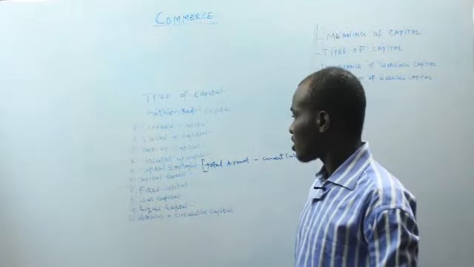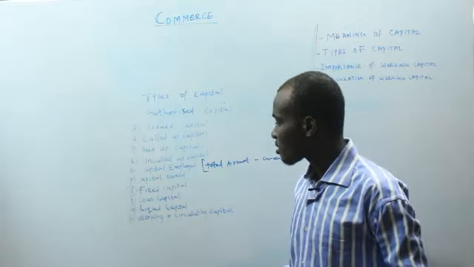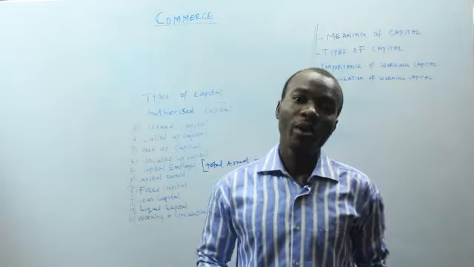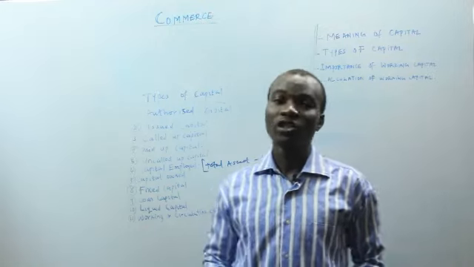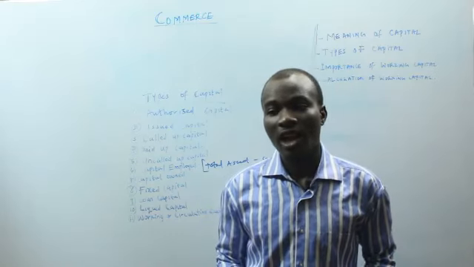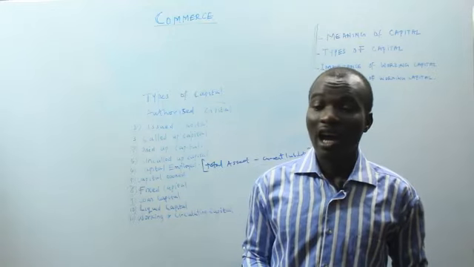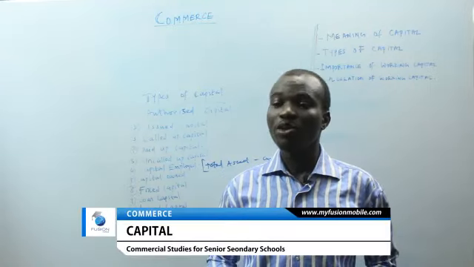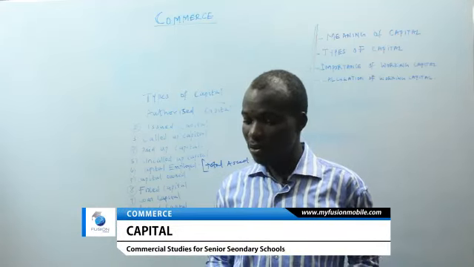Okay, now the next thing is the fixed capital. The fixed capital represents the asset of the business which is used in the generation of revenue. This asset is used continuously by the business in generation of revenue, and it is used for more than one accounting period. So they include machinery, equipment, land and building. So they are used in the generation of revenue, and they are what?